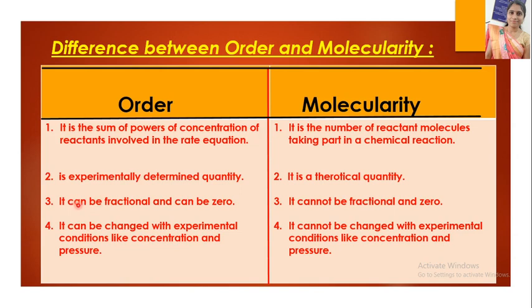Next point is order can be fractional and can be zero. Order may be fractional, may be zero, but molecularity can never be fractional or zero. It is always an integer. Then order can be changed with experimental conditions like concentration and pressure, but molecularity does not change with experimental conditions like concentration and pressure. So these are the 4 points that differentiate order and molecularity.